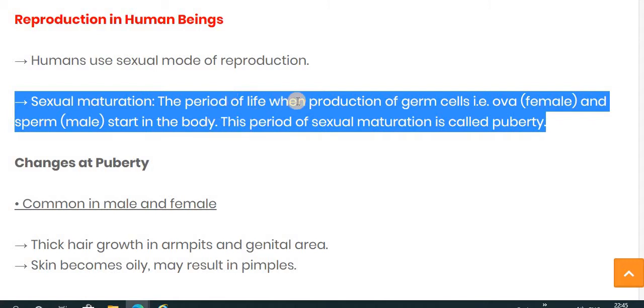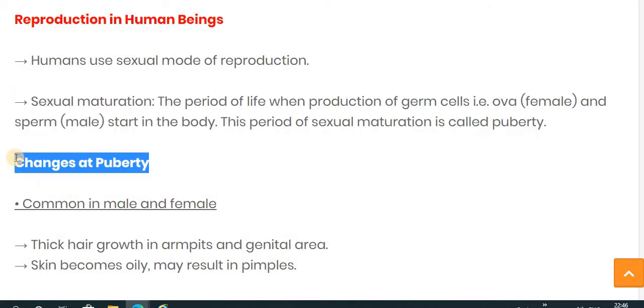The period of life when the ova are produced in the female reproductive system and the sperm are produced in the male reproductive system is called puberty.